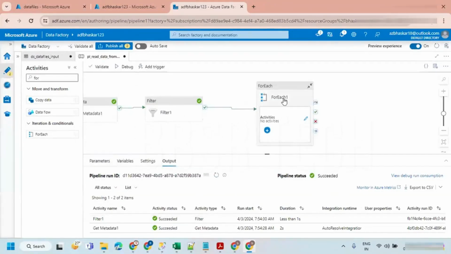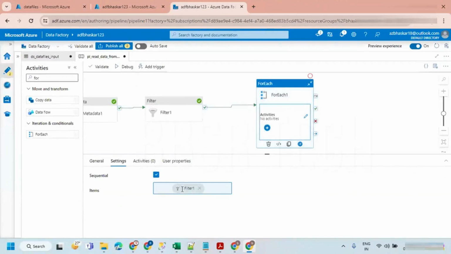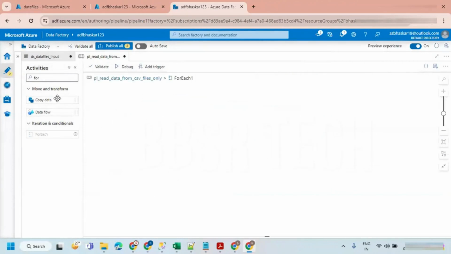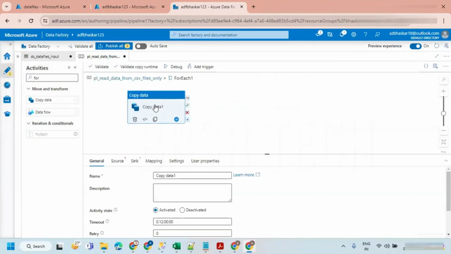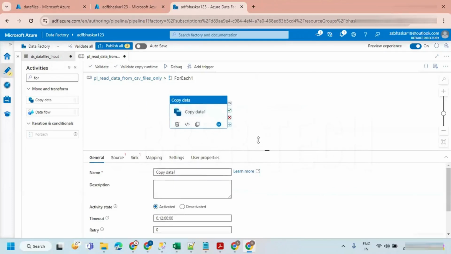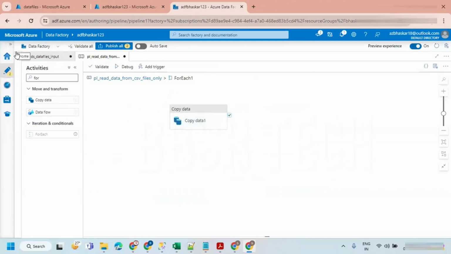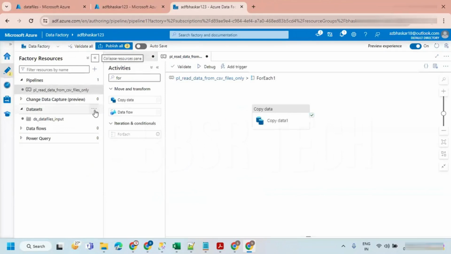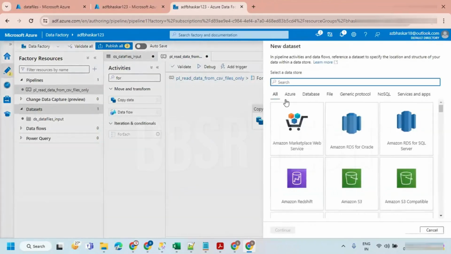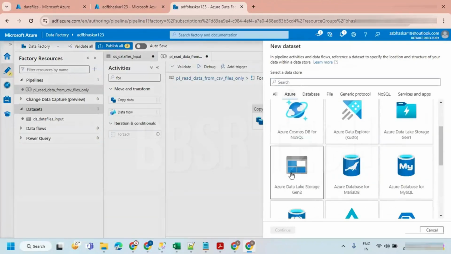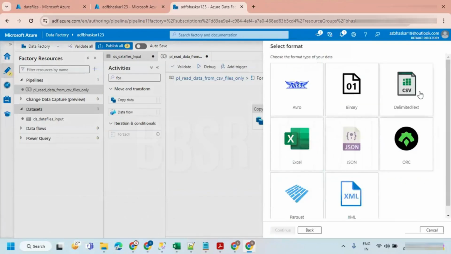Now it is having the output for this for each activity, and I want to go inside this for each. Inside for each, I'm going to give the copy data activity. We already know how we can have a source dataset and target dataset. Let me create a new dataset here, Azure Data Lake Storage Gen2. When you copy a file from source to target, the dataset should point to the file.